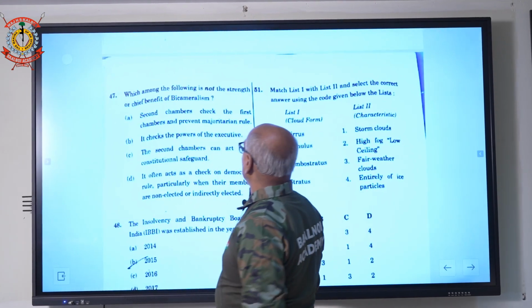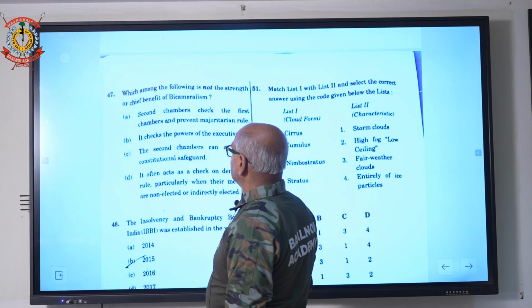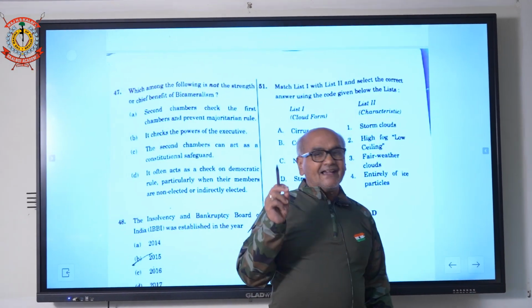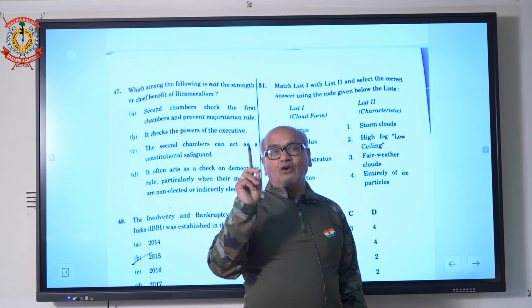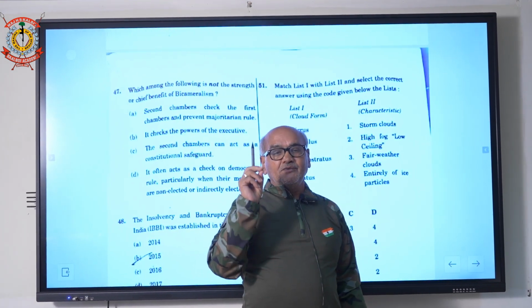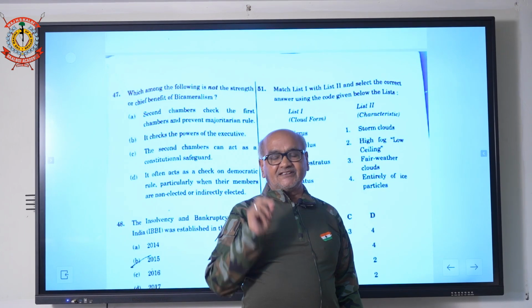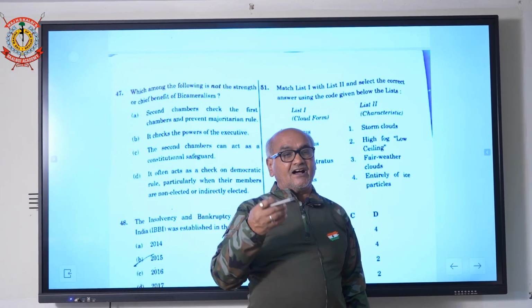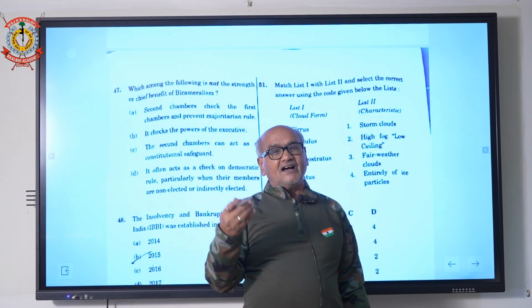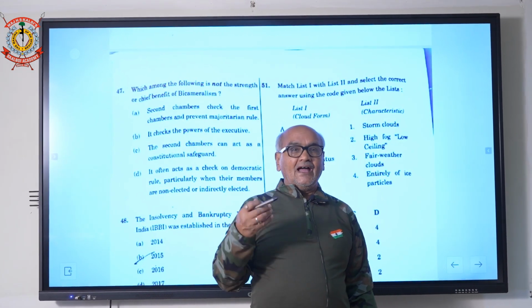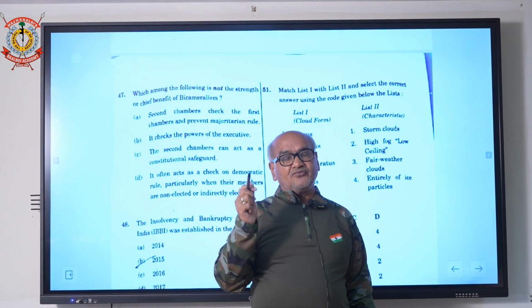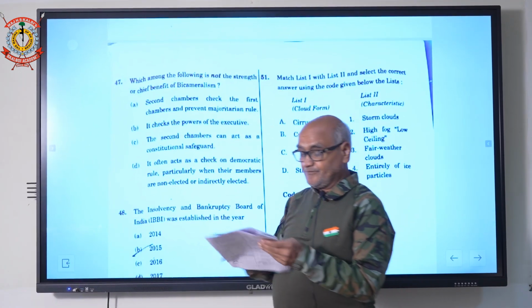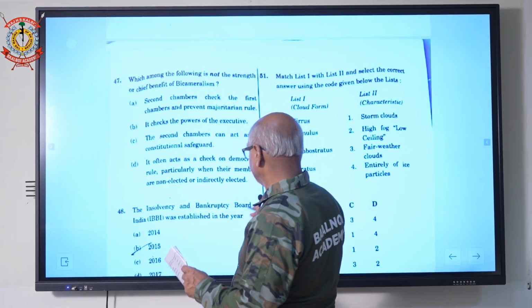Question: which of the following is not a chief benefit of bicameralism? Bicameralism means there are two houses. For example, we have Lok Sabha and Rajya Sabha. In a bicameral house, the upper house corrects the mistakes done by the lower house and it checks the power of the lower house. The answer is here D part.